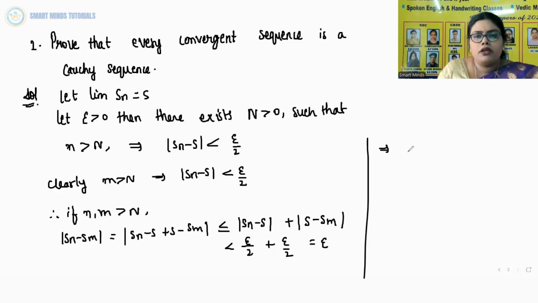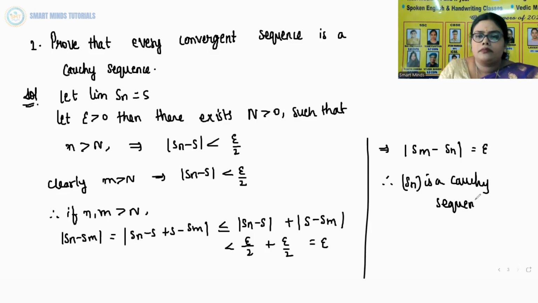So what did we conclude? That mod Sm minus Sn is less than epsilon. Therefore, you can say Sn is a Cauchy sequence.